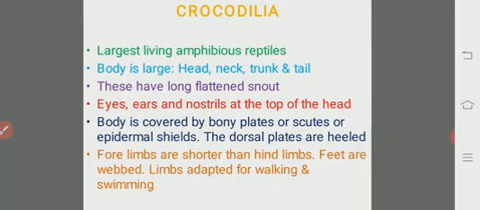When you compare the size, shape and length of all the reptiles, the largest animals are included under the order Crocodilia. The body is very large, divided into head, neck, trunk and tail, and these animals have a long flattened snout.